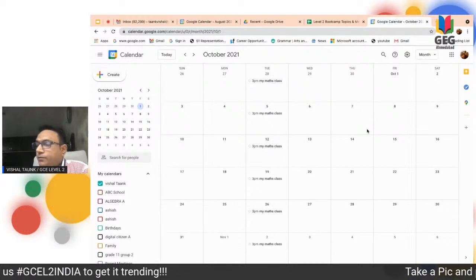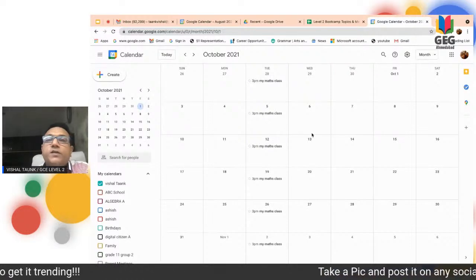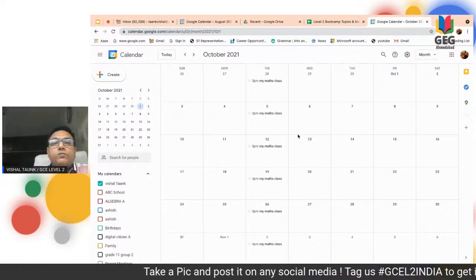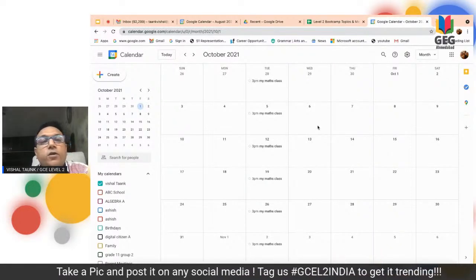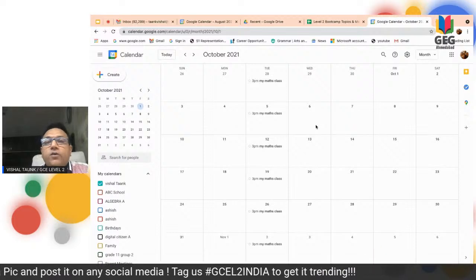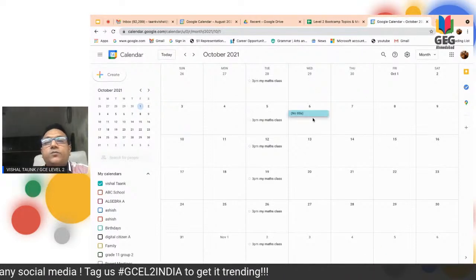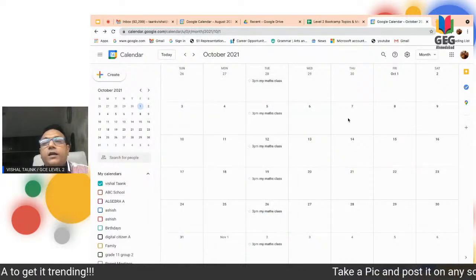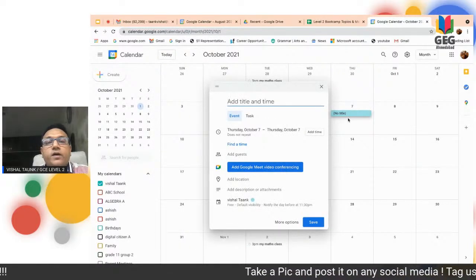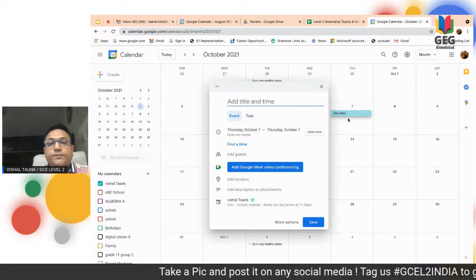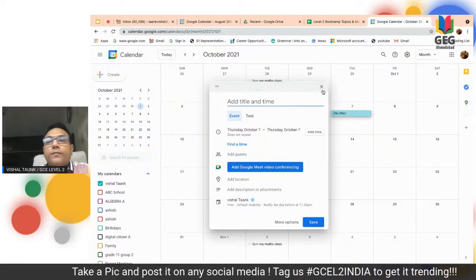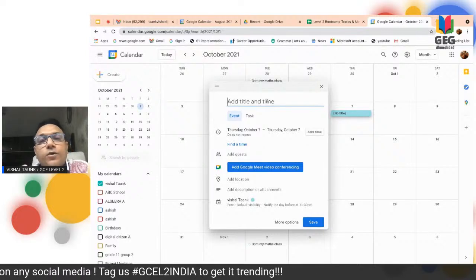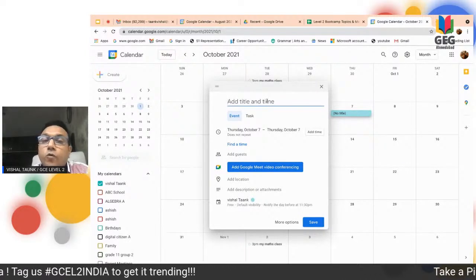Okay. Now, how to create an event? Suppose you want to create an event, how you are going to create an event in this case? So basically, if you want to create an event on a particular day, very easily you can do that. You can select an event, like suppose you want to create on a Monday, automatically Wednesday, whatever you are clicking, the event box will appear here, and you can schedule an event. Now, if you want to schedule an event, in that few more things you require.